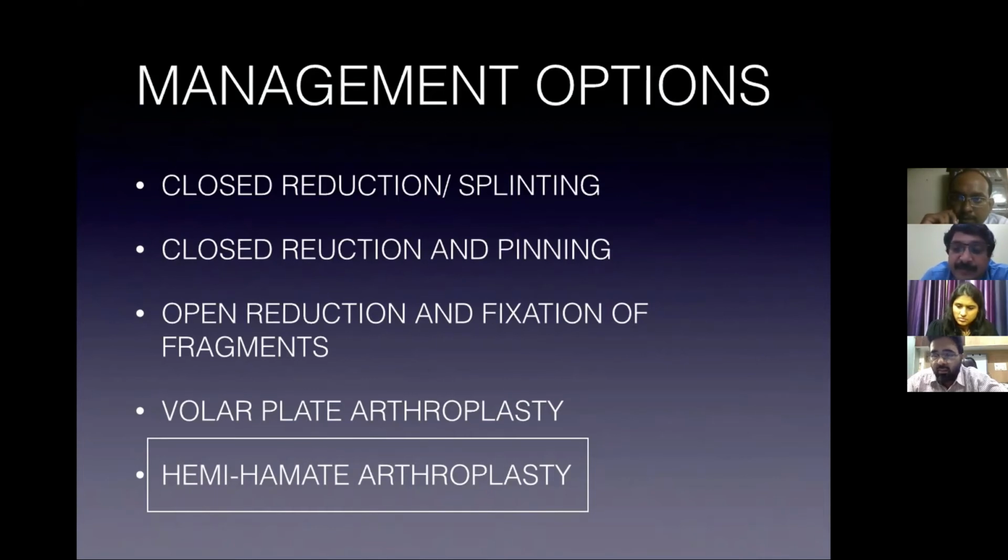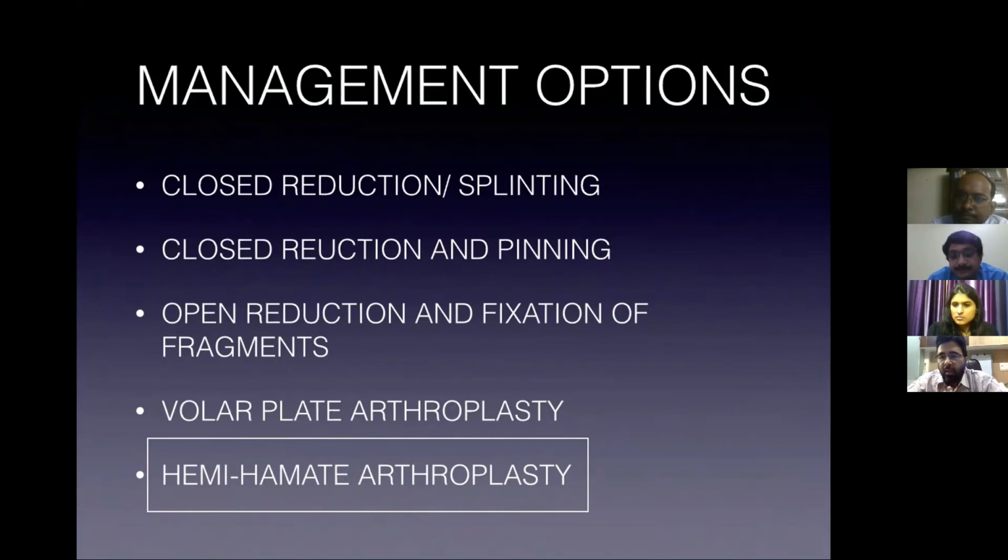If it was a single fracture fragment, we would have fixed it. In acute injuries, many times when the fragment is small, we can do away with closed reduction, because reduction can be achieved and we do the dorsal pinning. But because this is depressed and malunited, anything closed would not have worked. We have to open the joint and recreate the surface, because the articular surface fragments are depressed and malunited. If you try to lift them up, they just separate out. So chronicity as well as small fragments is why we chose the hemihamate.